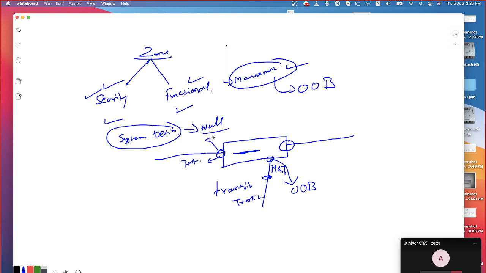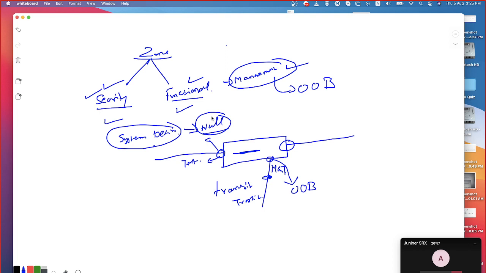Okay. So there are two different types of zones. One is called user defined zone. The other one is system defined zone. Under user defined, I have two different zones, which are called the security zone and functional zone. Security zone is used to screen the transit traffic, whereas functional zones are meant for some specific functionality. In system defined zone, we have one zone called null zone. It is a placeholder. All of the unused interfaces are going to be kept in null zone.